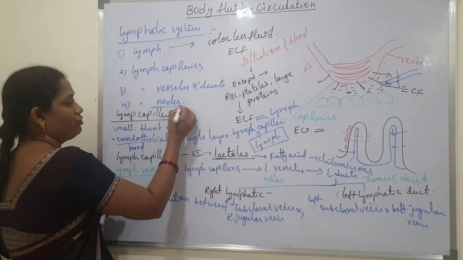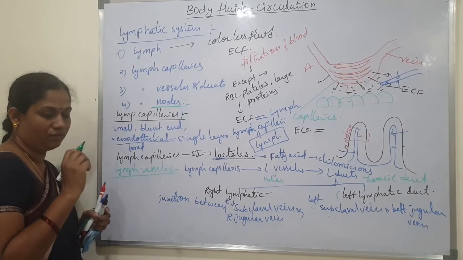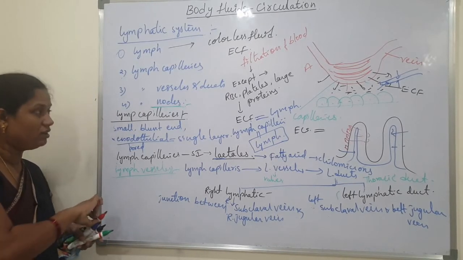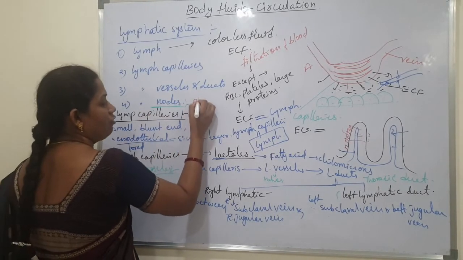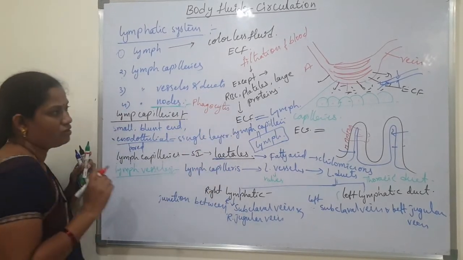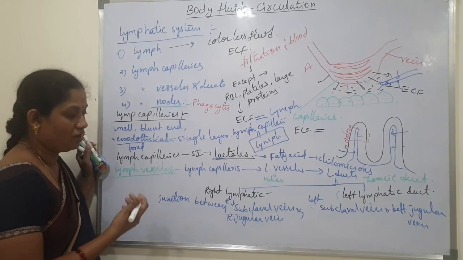Next, lymph nodes. In our body some patch-like structures are present. They are called lymph nodes. The lymph nodes especially have phagocytes. These phagocytes destroy the harmful microorganisms in the lymph.